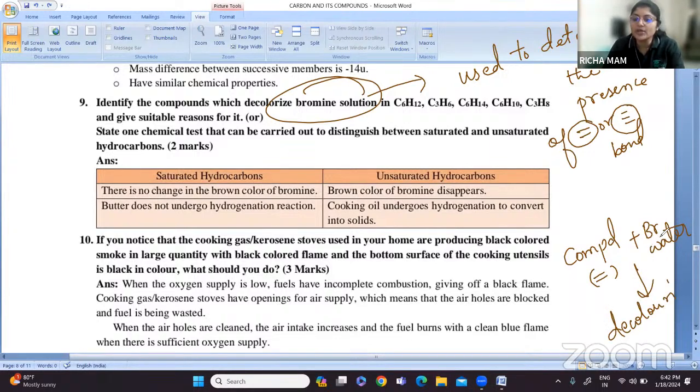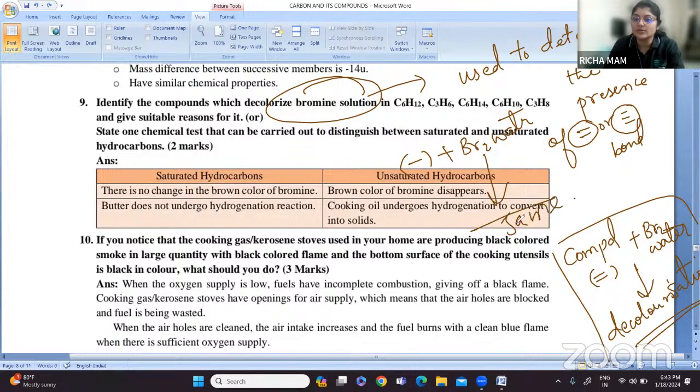The bromine water will be brown in color, so this bromine water will get decolorized. It won't be brown anymore. That means the given compound contains a double bond. So this is the positive test. Now suppose I have a compound with a single bond and I add bromine water to it. What will happen? The bromine water color will remain the same, the orange brown color remains. There is no decolorization. That means the given compound has a single bond.